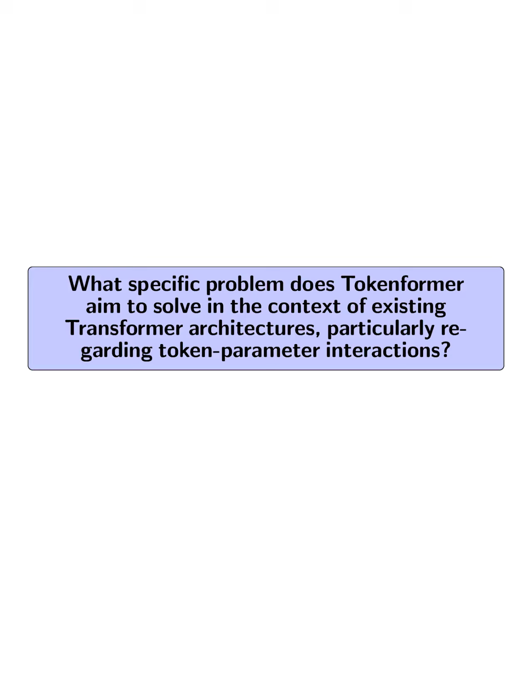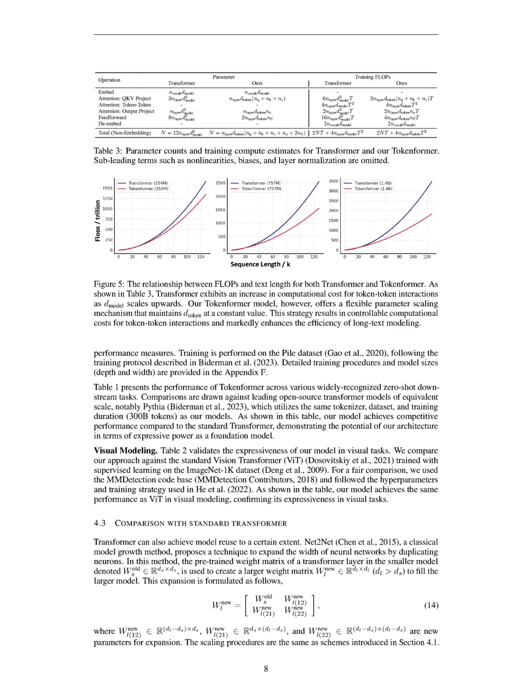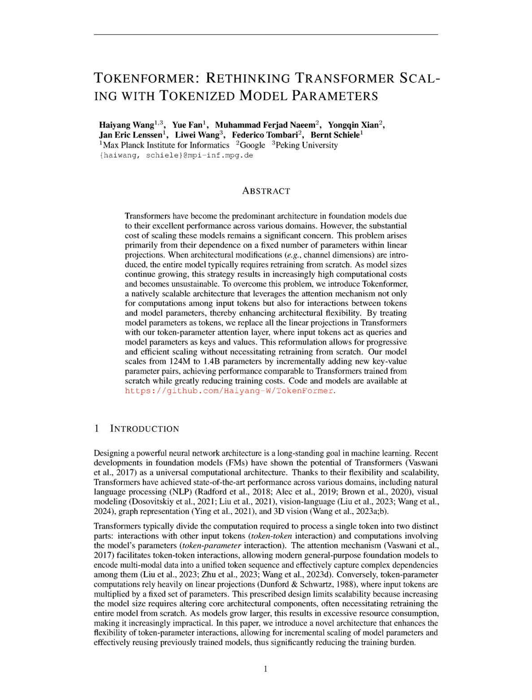What specific problem does Tokenformer aim to solve in the context of existing transformer architectures, particularly regarding token parameter interactions? Tokenformer aims to address the scalability limitations of existing transformer architectures, particularly concerning token parameter interactions, which are traditionally handled through prescribed linear projections. This conventional approach necessitates retraining the entire model from scratch whenever the model size is increased, leading to excessive resource consumption and inefficiency.